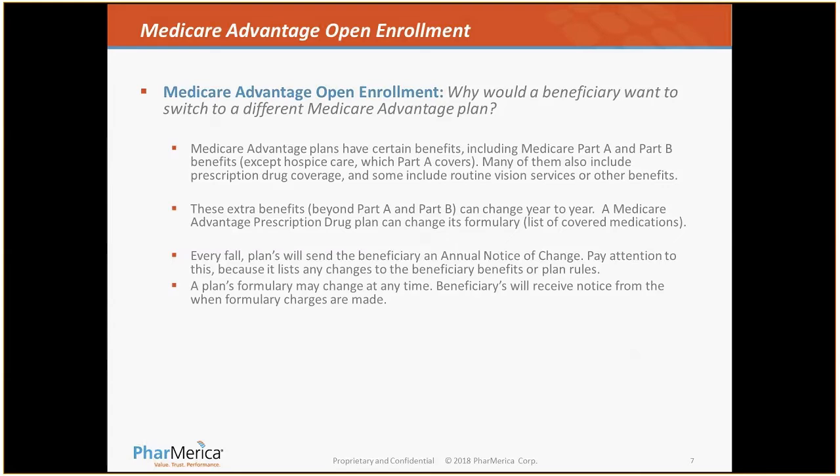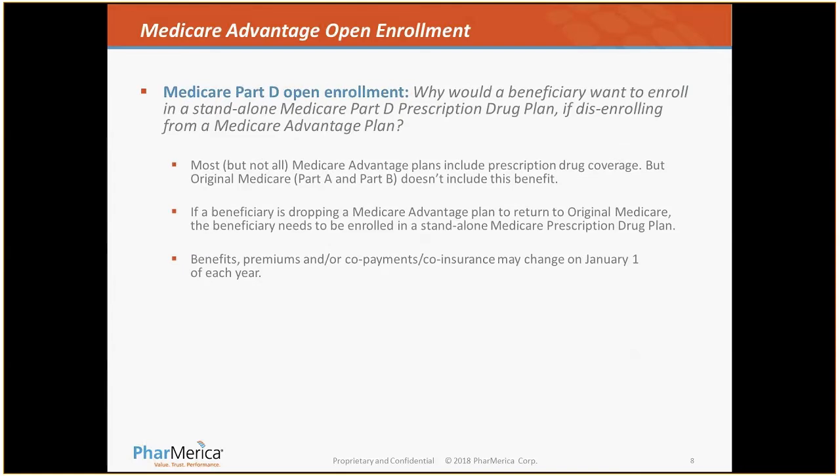A Medicare Advantage prescription plan can also change the drug formulary, which is the list of covered drugs, from plan year to plan year. By now, the beneficiary responsible party should have received a notification from their current Medicare Advantage plan if there's any change of their benefits. So please pay attention to this if the beneficiary responsible party received an annual notice of change. Throughout the year, a Medicare Advantage plan can also change their formulary at any time. The beneficiary should also receive a notice when this formulary change is made throughout the year.